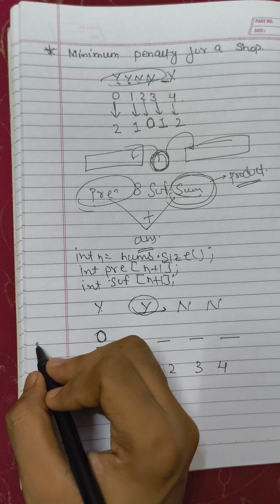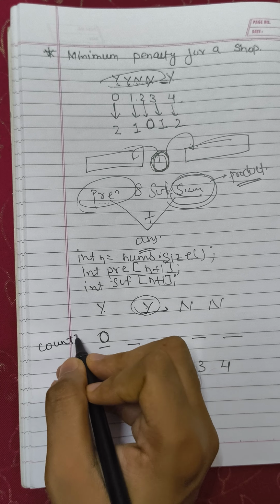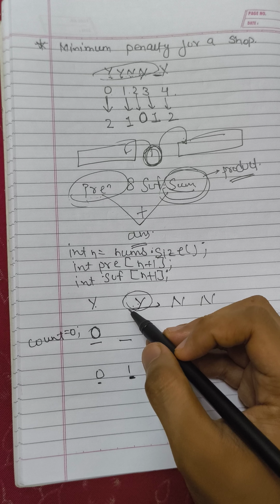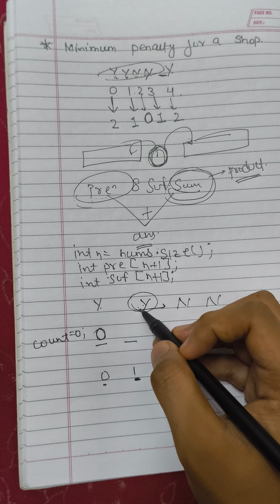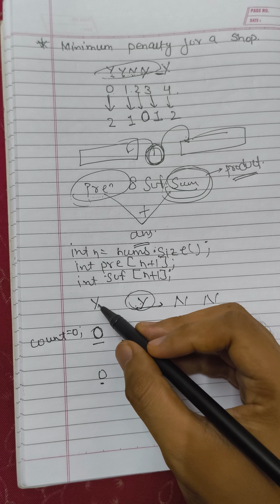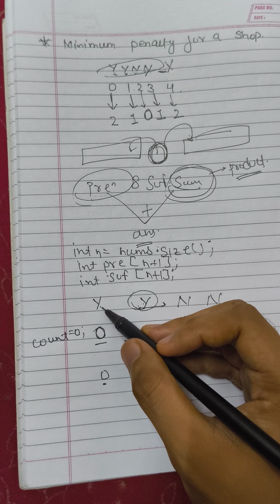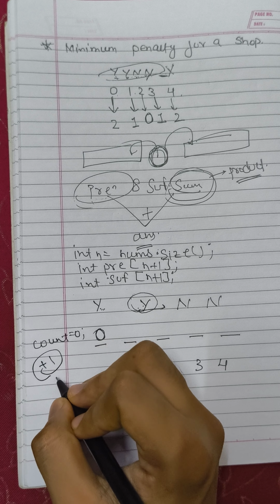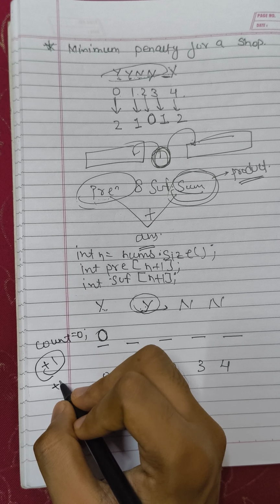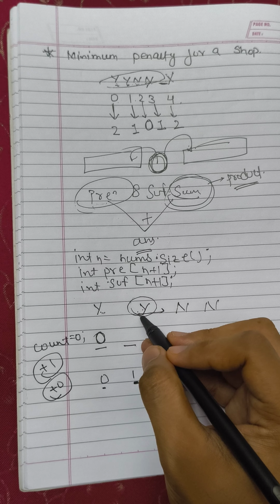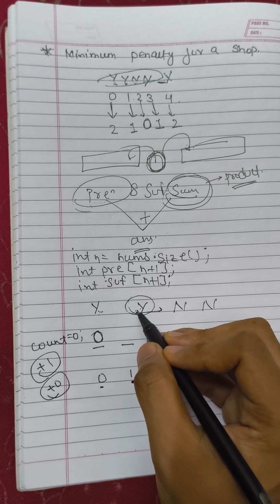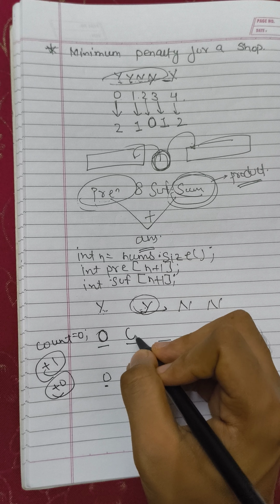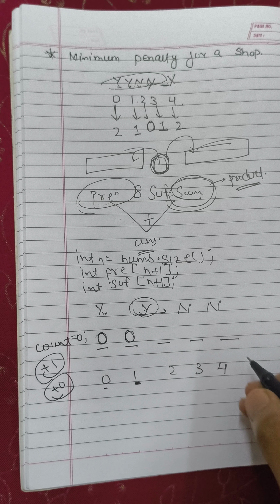For this, I will initialize a count variable starting from 0, and then I will check whether the index present before my given index has the value n, which means the shop is open and no customer came, then I increase the count variable by 1. Otherwise I will do nothing, I will just move ahead. So at this index I check if the value was n, no, the value was not n, so I will just put 0 here.